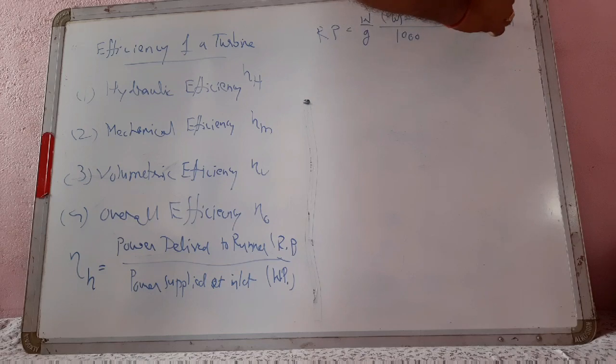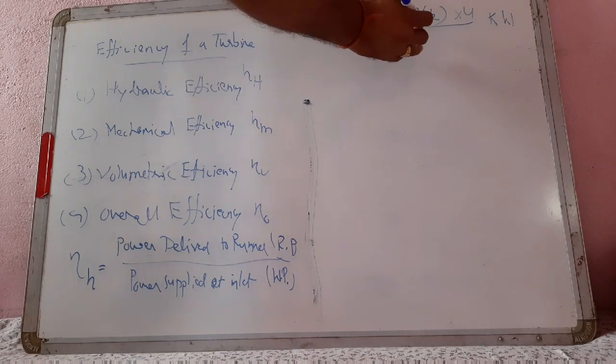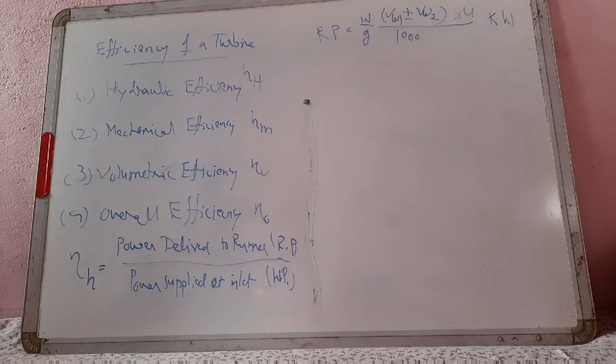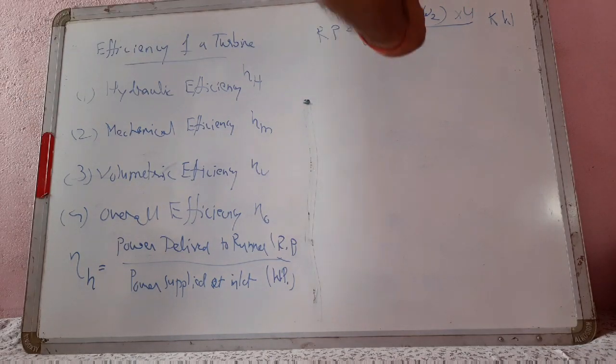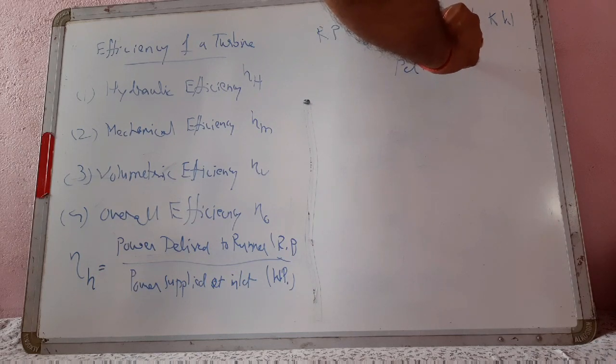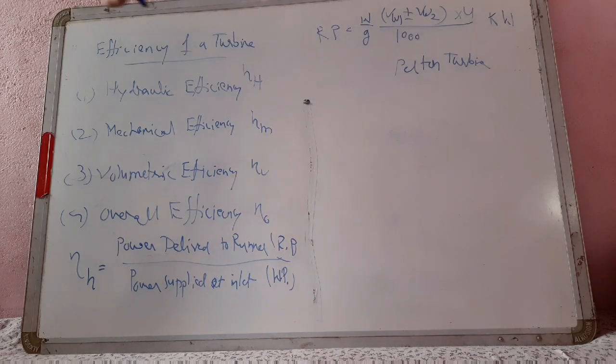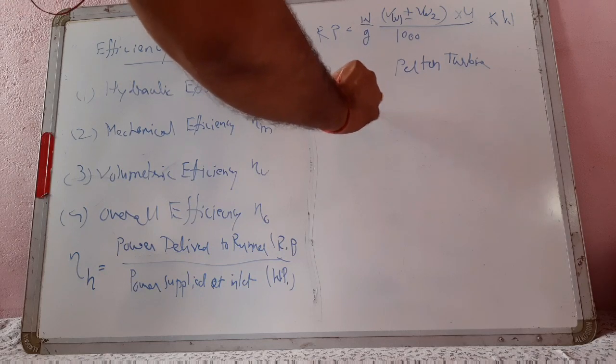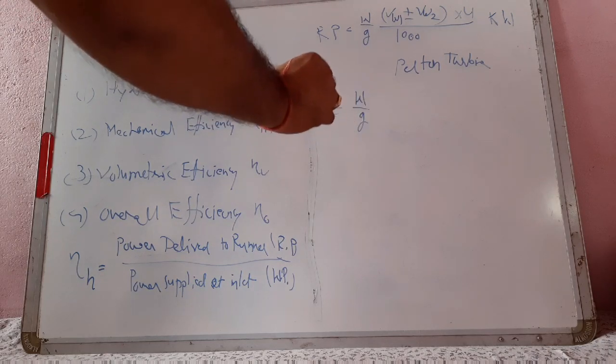For kilowatt unit we have converted this by dividing by 1000. This is for Pelton turbine.